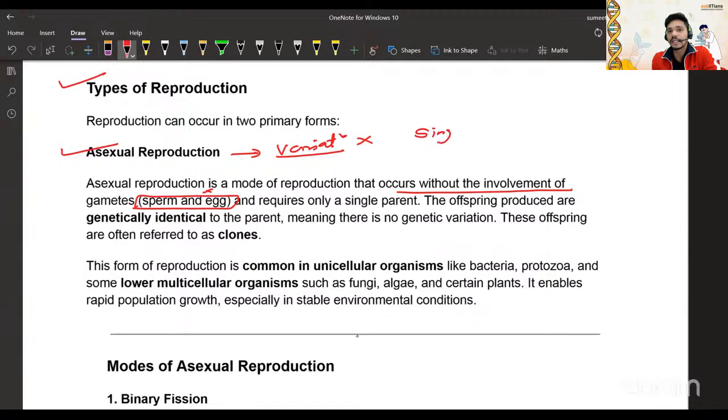Because a single parent is involved. We are already aware of these things, right? So they are genetically identical and are called clones. It is common in unicellular organisms like bacteria, protozoans, and lower multicellular organisms.